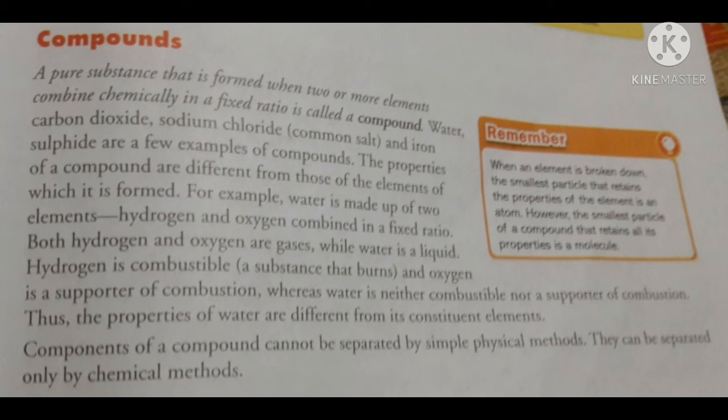Hydrogen is combustible, a substance that burns, and oxygen is a supporter of combustion, meaning burning of a substance takes place in the presence of oxygen. Whereas water is neither combustible nor a supporter of combustion. Thus, the properties of water are different from its constituent elements.